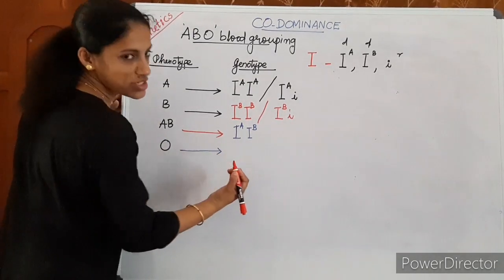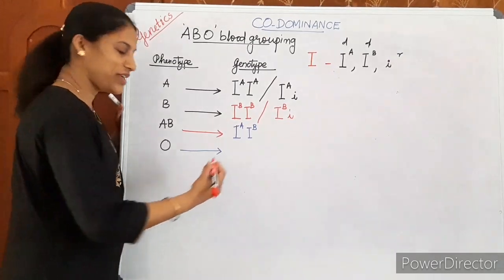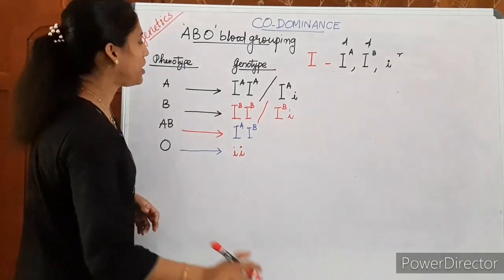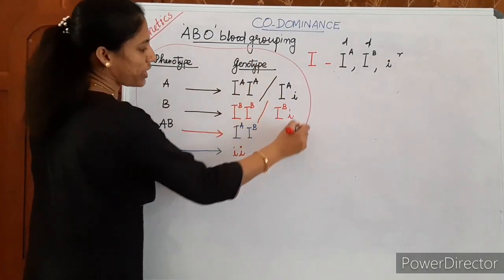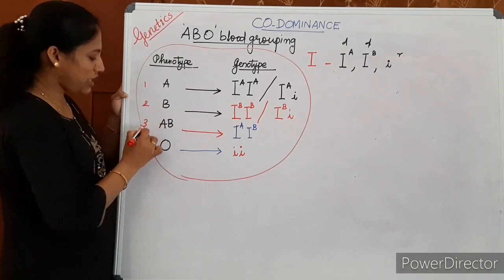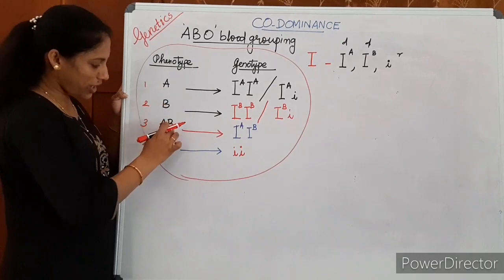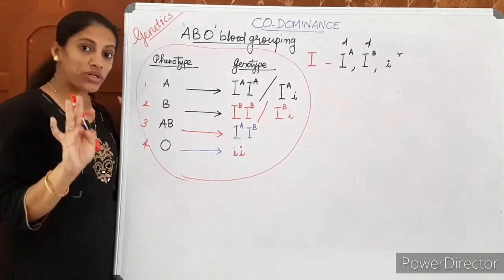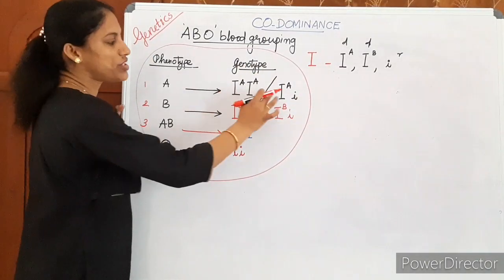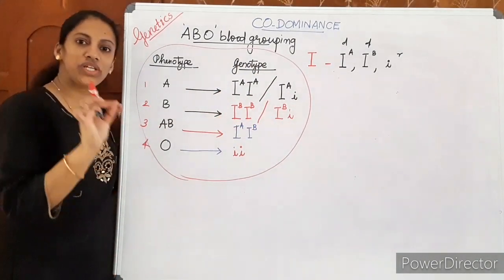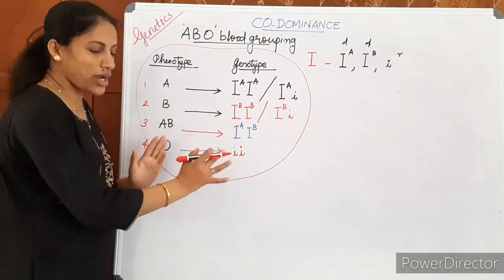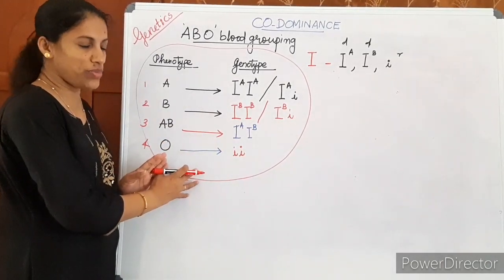Then O group, what is the genotype of the O group? It is small i, small i. Okay, so in human ABO blood grouping, you can see 4 phenotypes: 1, 2, 3, 4. A group, B group, AB group, O group. 4 phenotypes you can see. Whereas how many genotypes? 1, 2, 3, 4, 5, 6. 6 genotypes are there.